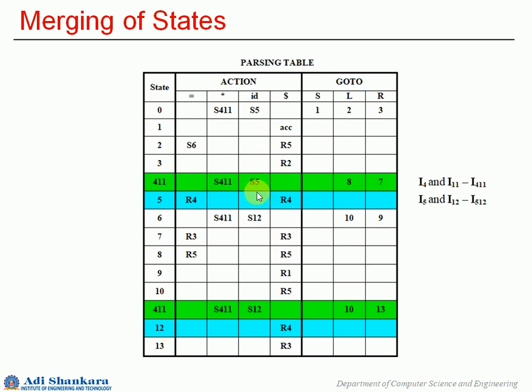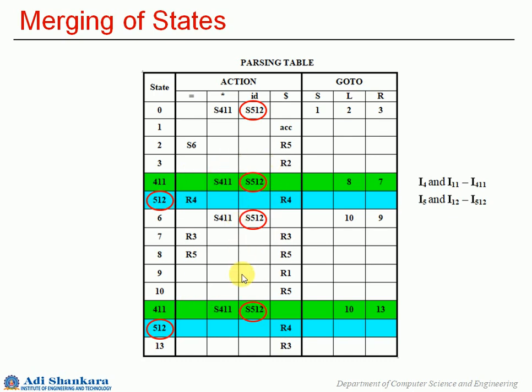Okay, so here we have places. See, here we had actually S5, so S5 is changed to S512. Here we had again S5, that is changed. Here S12 was changed to S512. Here also S512. So this 12 is changed to 512 and 5 also is changed to 512. Okay, so all these places we have changed it.